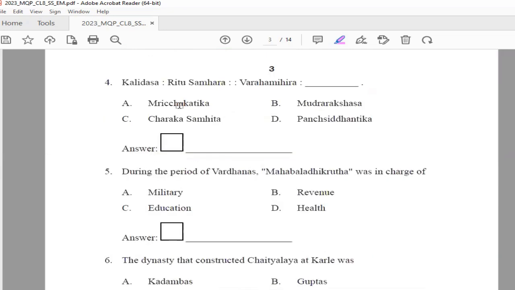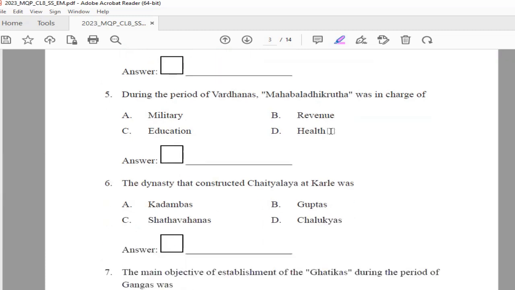Next, Kalidasa has written Ritu Samhara as Varahamihira has written dash. Here the question is Kalidasa has written Ritu Samhara. So what book has been written by Varahamihira? Options are A. Mrichakatika, Mudra Rakshasa, Charaka Samhita, or Pancha Siddhantika. Answer is option D, Pancha Siddhantika.